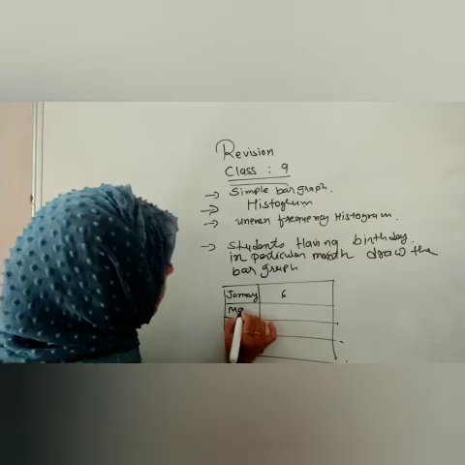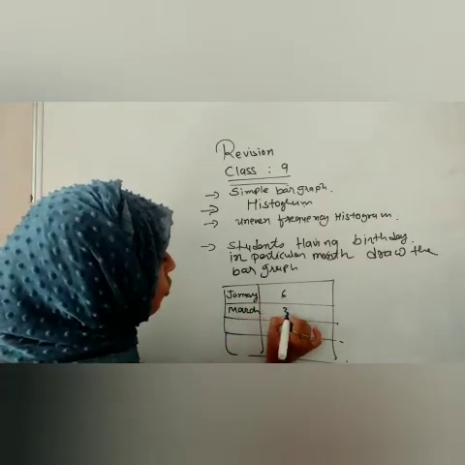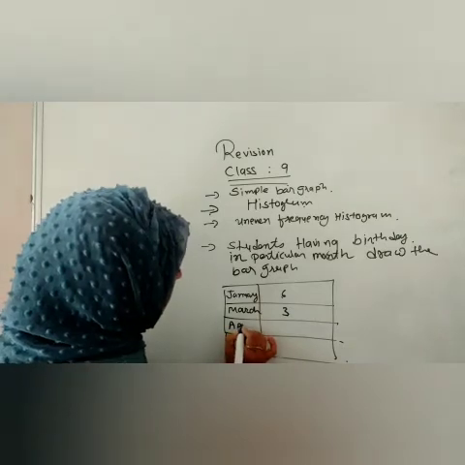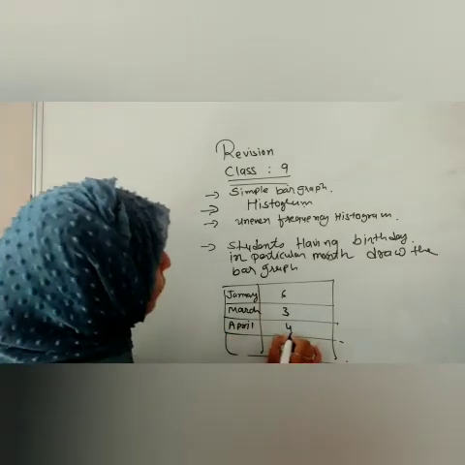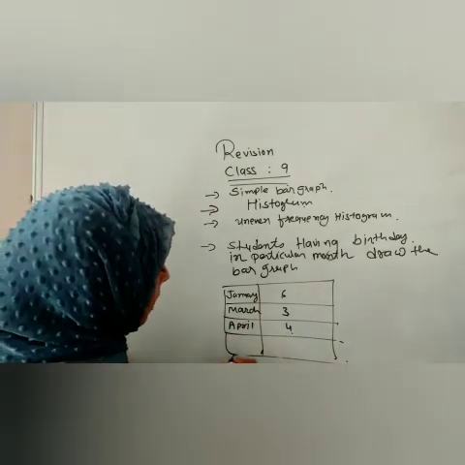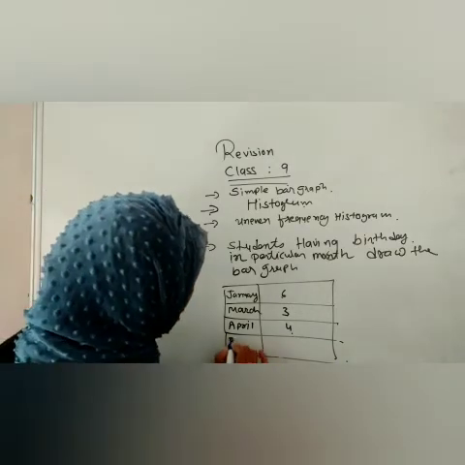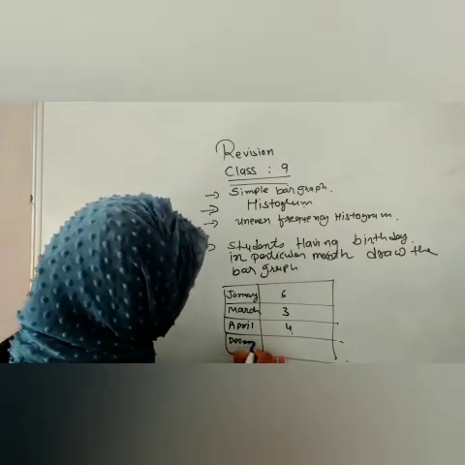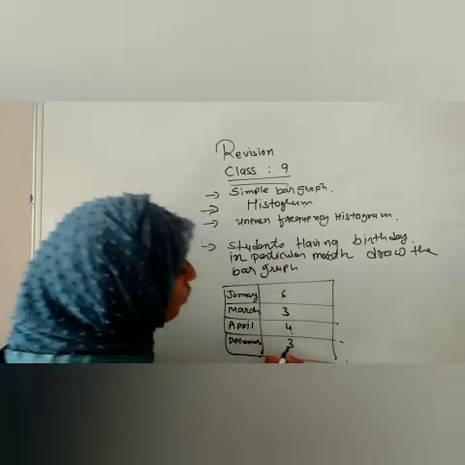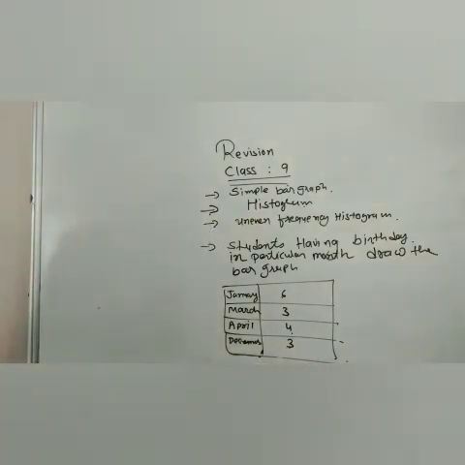In March, 3 students have a birthday. In April, 4 students have a birthday. And in December, 3 students have a birthday. Draw this